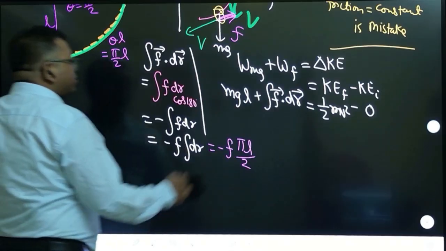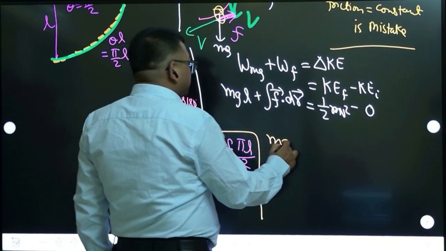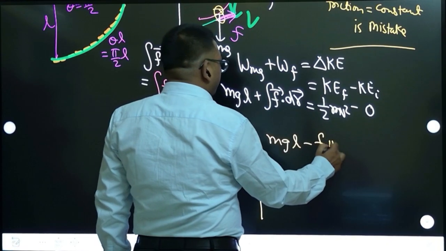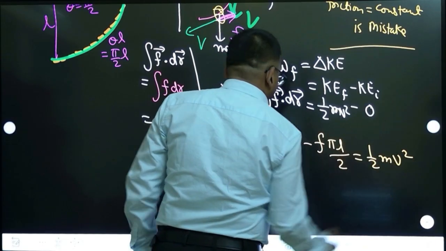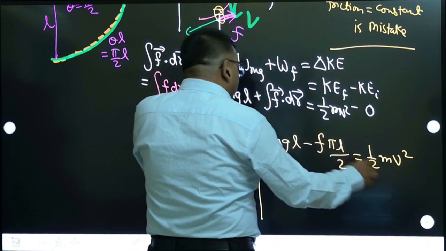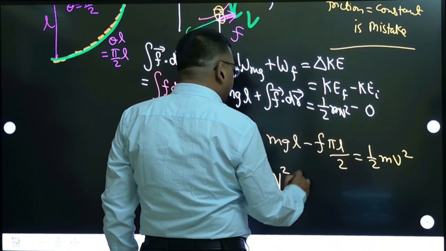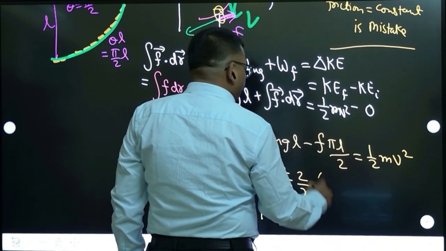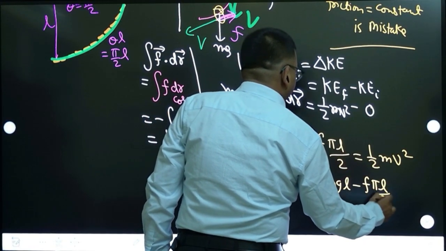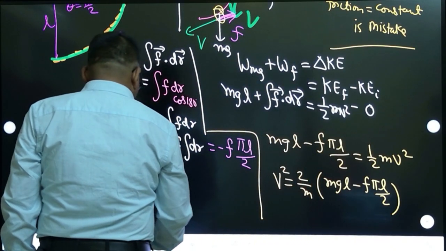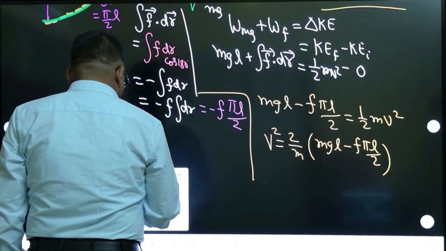Very good point here. This mgL minus f pi L by 2 is half mv square. Then you calculate v from here. So v square will become 2 by m times (mgL minus f pi L by 2). Now you can divide this and take that.